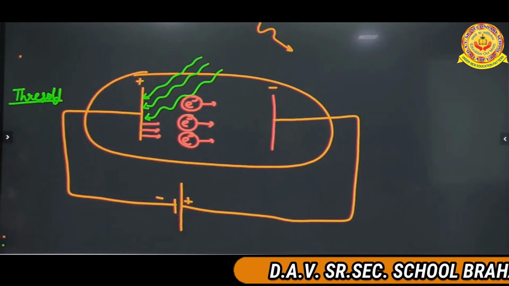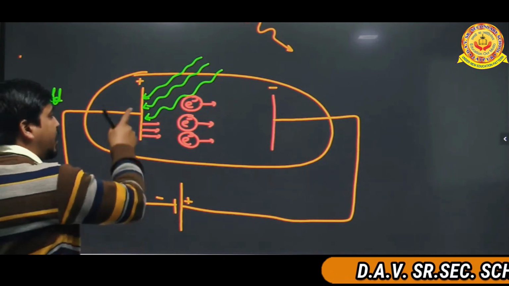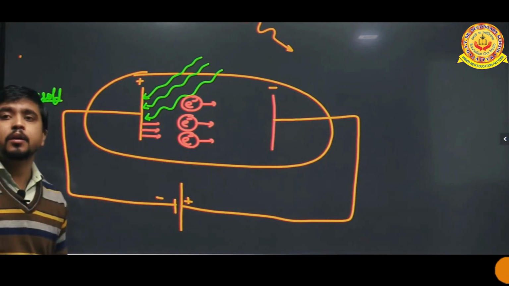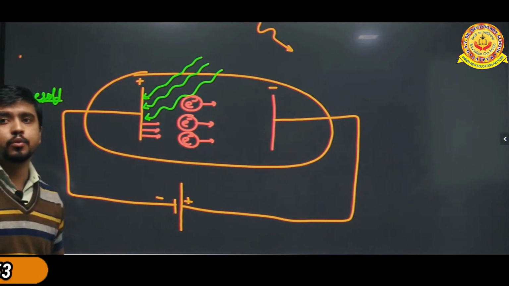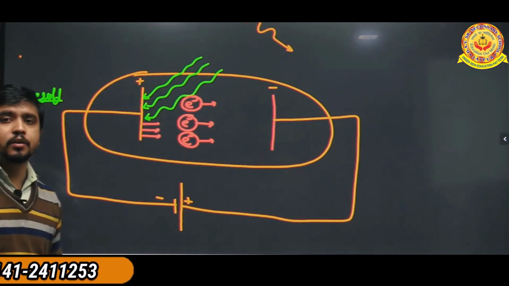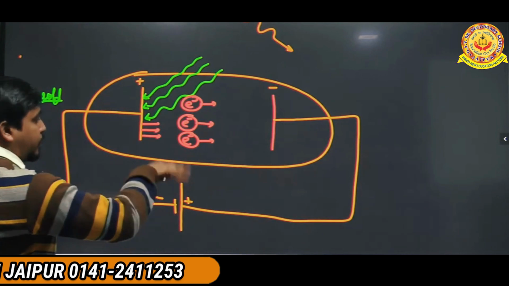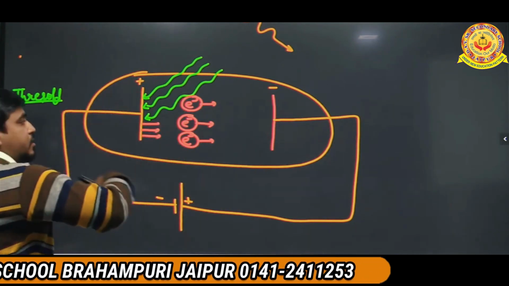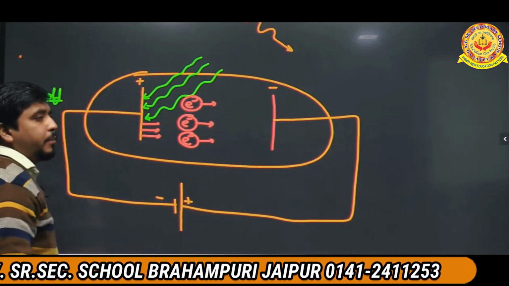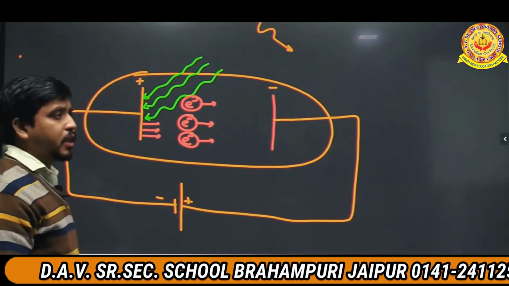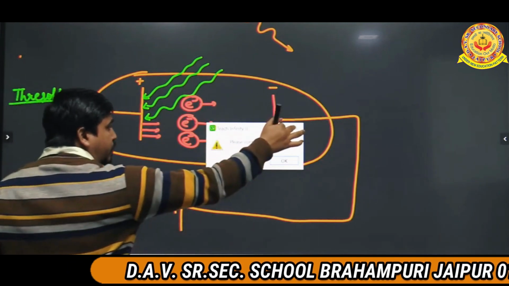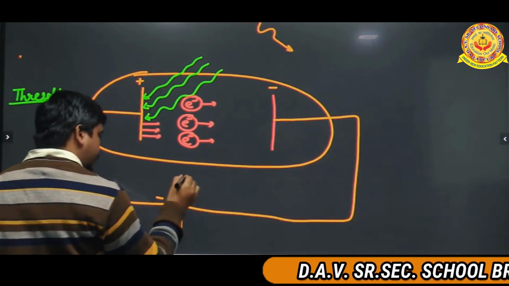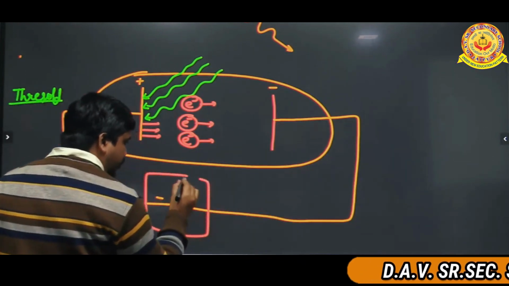Now this makes a closed loop. When this makes a closed loop, it means there will be current flow. There will be the current flow from one point to another point. It means in this circuit, in this closed loop, the current will be flowing. And if the current is flowing, it means this battery will store the current.